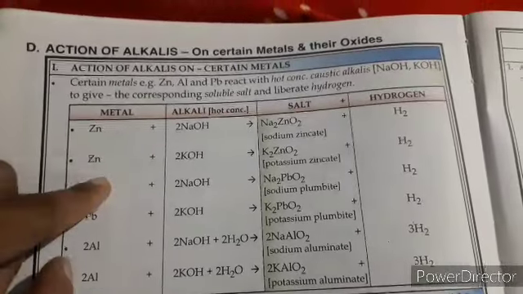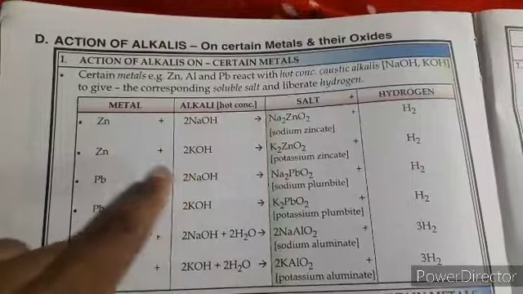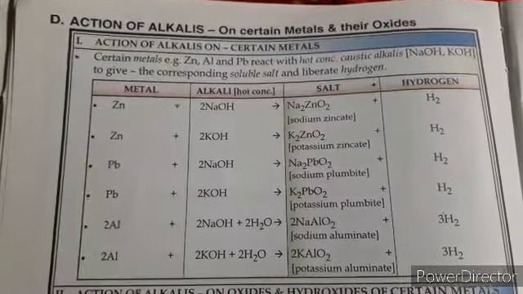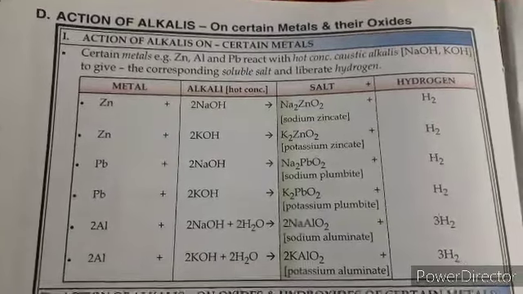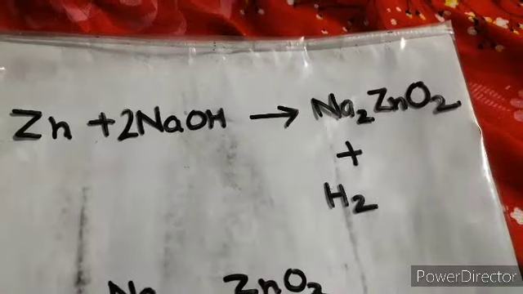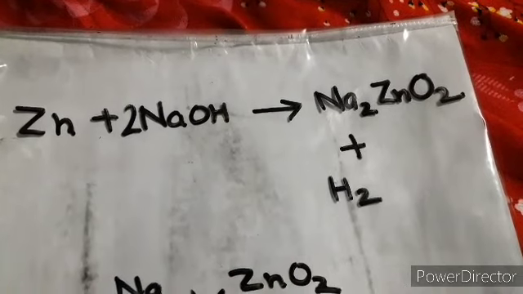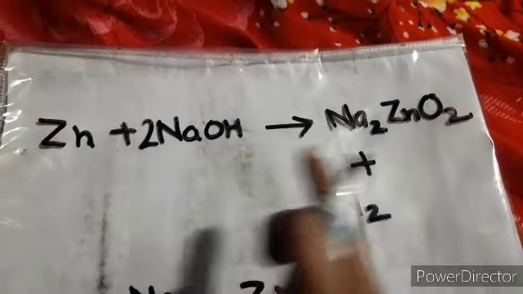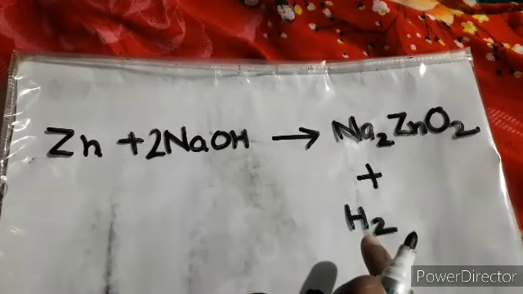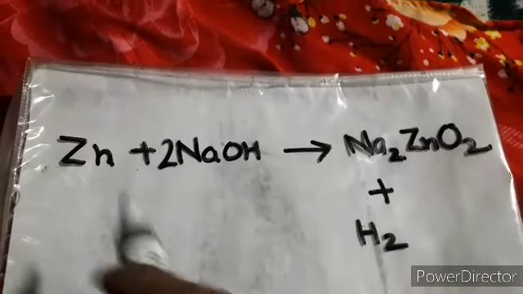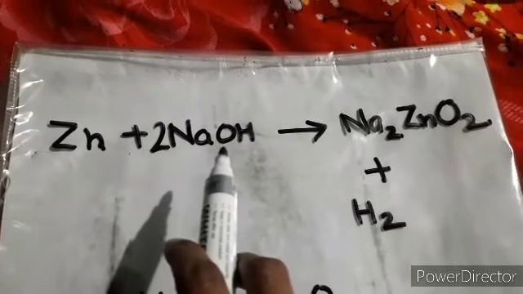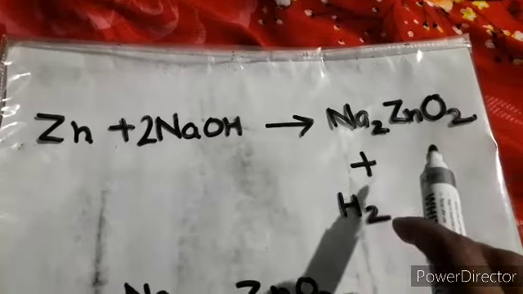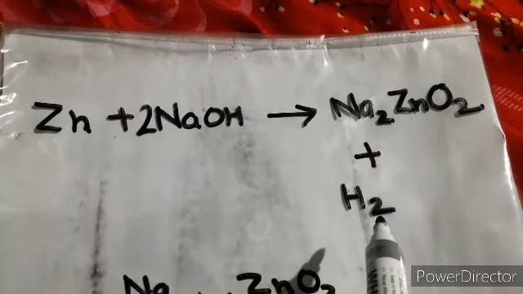There are different examples with zinc, with lead, and with aluminium. I'll tell you how to make the reaction, and then you can understand. Now I have written the reaction, and you can see that zinc reacts with sodium hydroxide and gives you sodium zincate, and hydrogen gas is evolved. So this is the rule: a metal reacts with any of the caustic alkalis and will always give you a salt, and hydrogen gas is released every time.